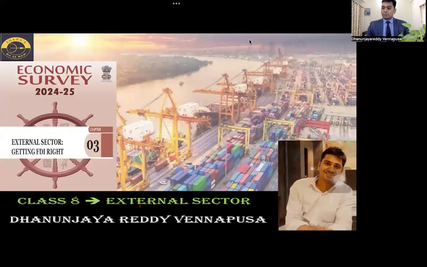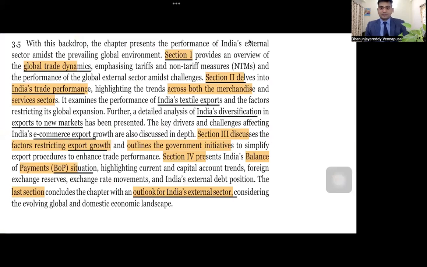So what are the things that we discuss in this? We have 5 sections. First one is global trade dynamics. What are the global trade relations that we have? What are tariff barriers? What are non-tariff barriers? And amidst these tariff barriers, how India is performing.